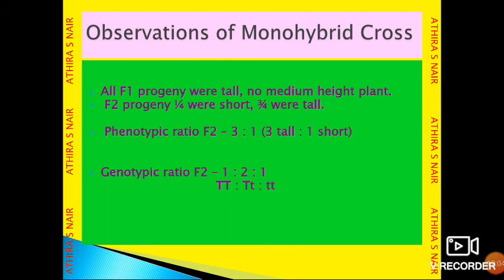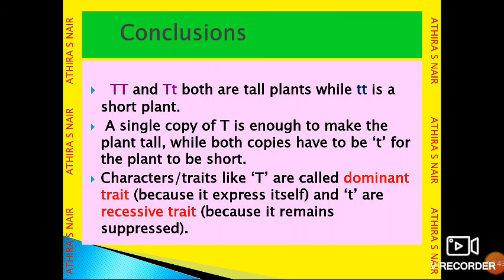Observations of the monohybrid cross. All F1 progeny were tall and there was no medium height plant. All were heterozygous and showed the tall character. In the F2 progeny, we observe four possible progenies: one plant showed the short characteristic and the other three showed the tall character. The phenotypic F2 ratio is 3 tall to 1 short, that is 3:1, and the genotypic F2 ratio is 1:2:1.